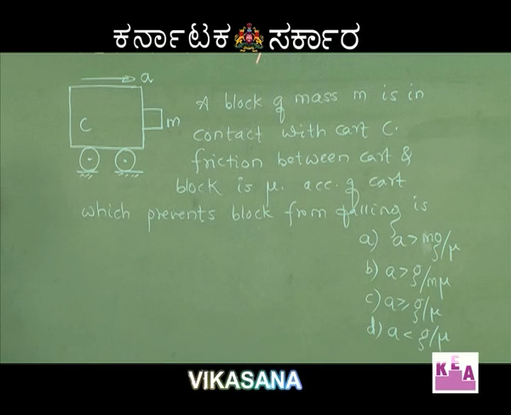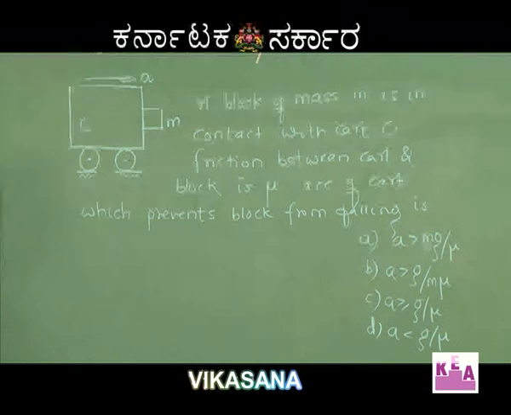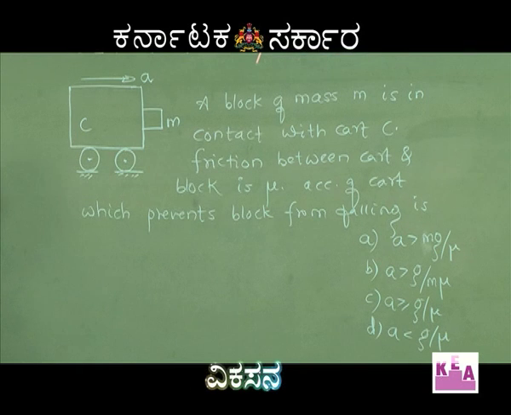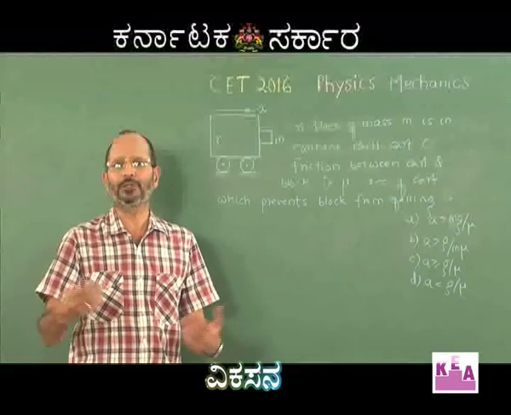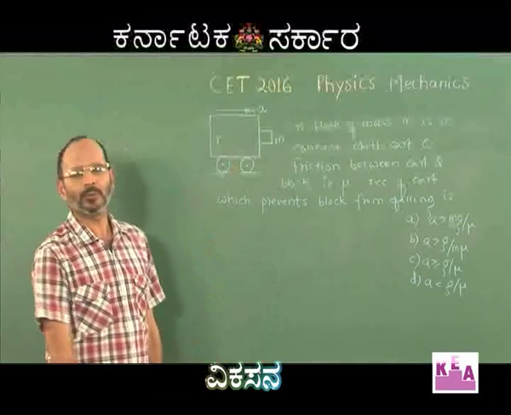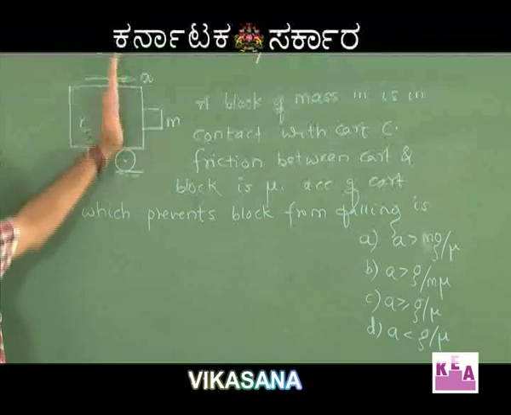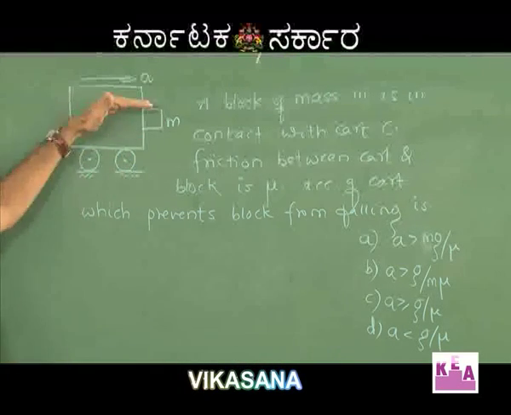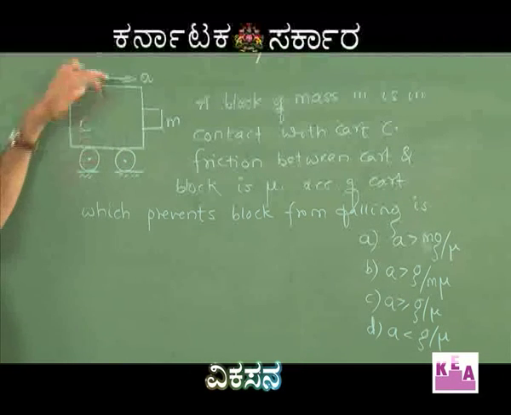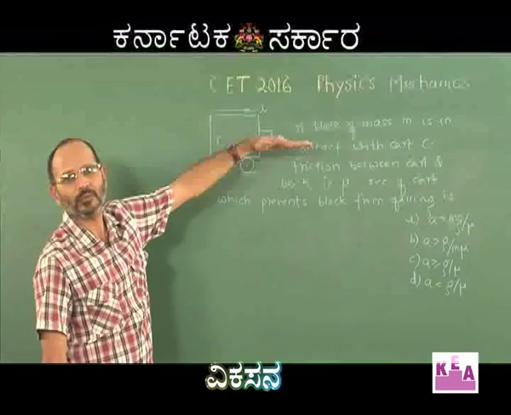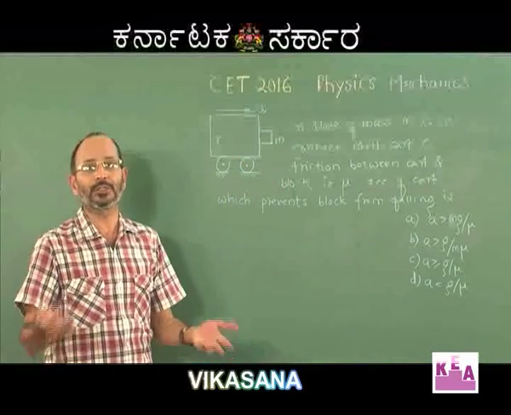A block of mass m is in contact with the cart C, and friction between the cart and the block is mu. Acceleration of the cart is a, which is to be found so that the block is prevented from falling down. Fine? I hope you agree with the situation. See, why should the block fall down? The block is connected to the vertical wall of the cart and the weight of the block is acting vertically downwards, right? But the normal reaction of the cart on the block will be horizontal, and normal reaction cannot take care of the weight which is in the vertical direction.